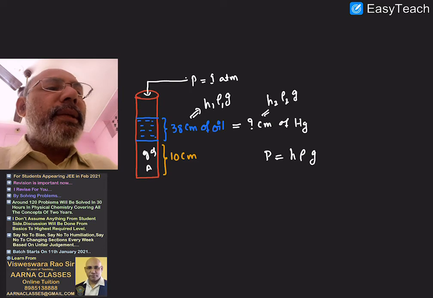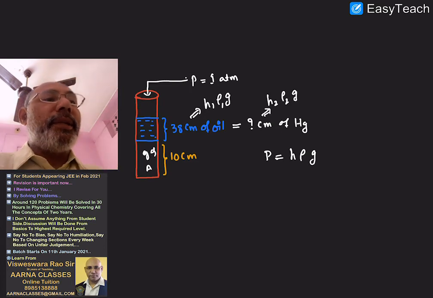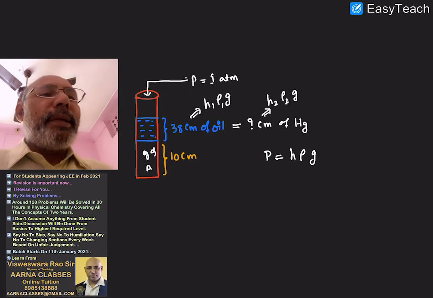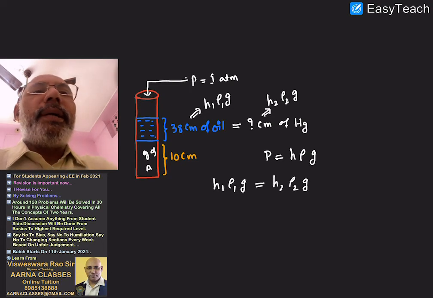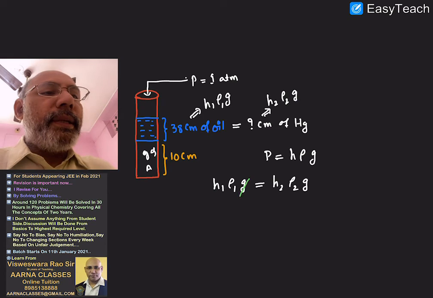G is a constant, so don't write G1, G2 like that. I am equating both of them: H1 rho 1 G is equal to H2 rho 2 G. I have to calculate H2. So to find H2, I can straight away cancel G on both sides.